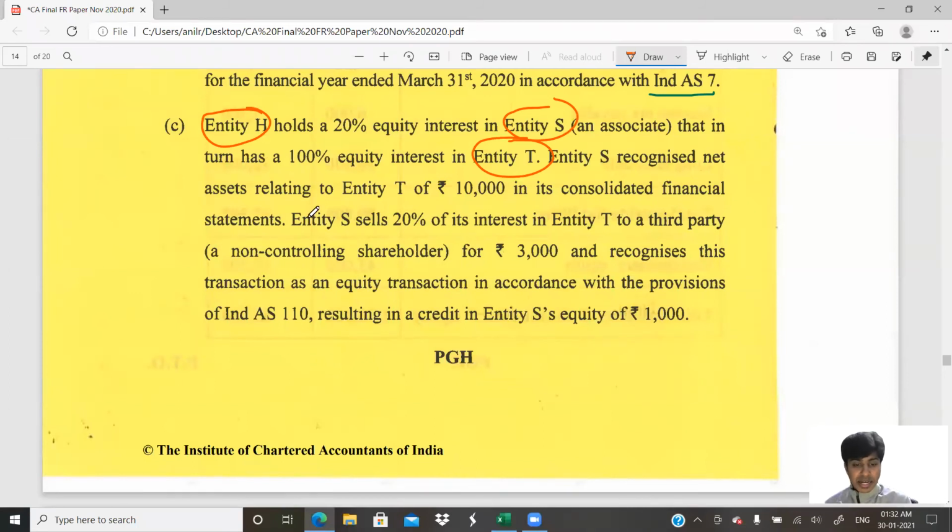What is happening? Entity S sells 20% of its interest. It has 100% interest. If it sells 20%, that does not make entity T a non-subsidiary. It will still be a subsidiary, but it will not be a 100% subsidiary.